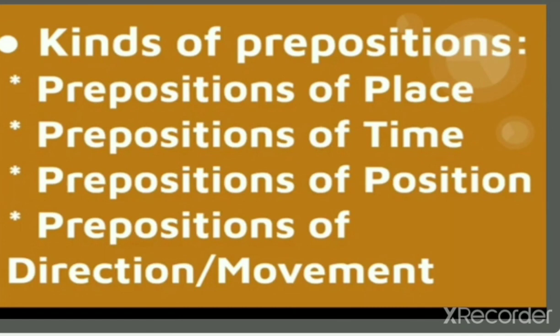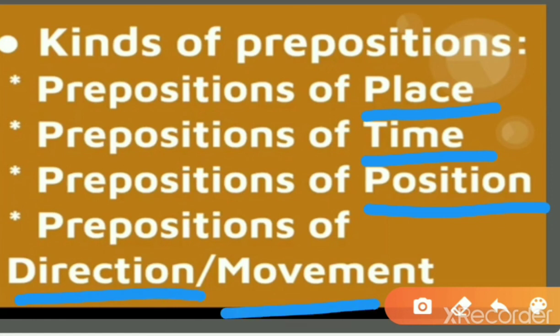First, preposition of place. Next, prepositions of time. Next, prepositions of position. Next, prepositions of direction or movement. So we have discussed the definition of preposition, examples, and different kinds of prepositions with different examples.